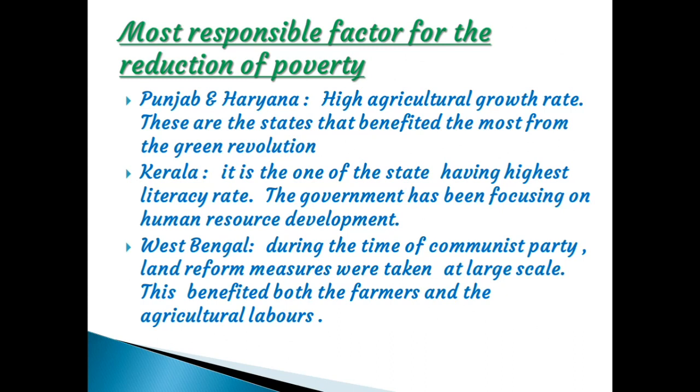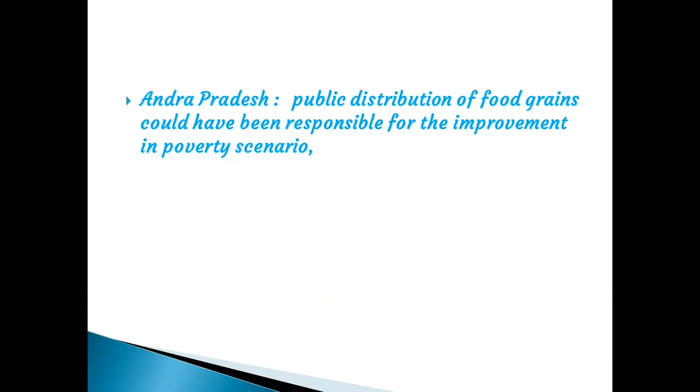In Kerala, the government made more investment in human resource development. In West Bengal, land reforms led to decreasing poverty. Next, Andhra Pradesh: public distribution of food grains could have been responsible for the improvement in the poverty scenario. Public distribution means through government shops, like a ration shop. Through that way, they distributed food to people. Because of that, the poverty ratio declined in Andhra Pradesh.